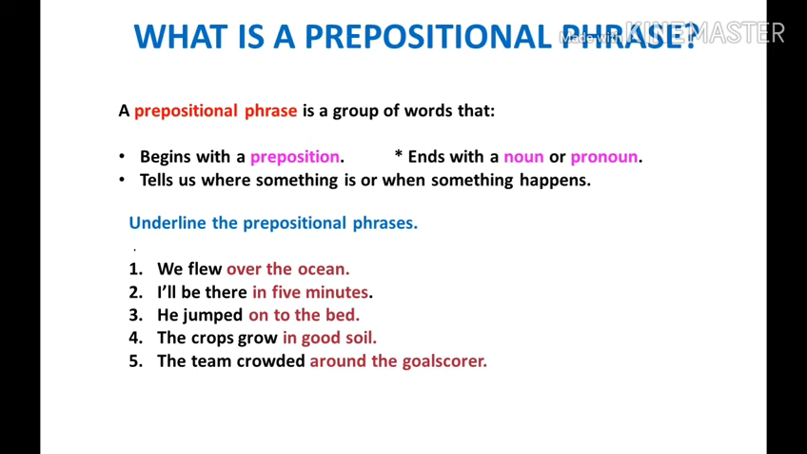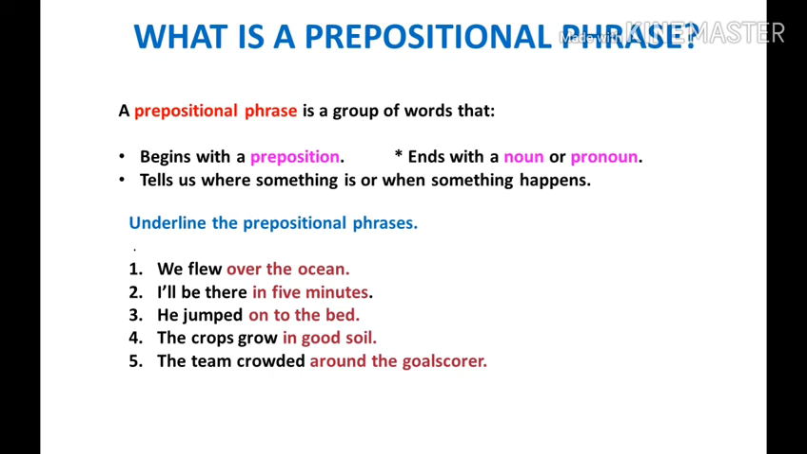Underline the prepositional phrases. We flew over the ocean. Children, see, over is the preposition and it ends with a noun, ocean. That is why over the ocean is the prepositional phrase. I will be there in 5 minutes. In is the preposition. Minutes is a noun. In 5 minutes is the prepositional phrase. He jumped onto the bed. On is the preposition. Bed is the noun.